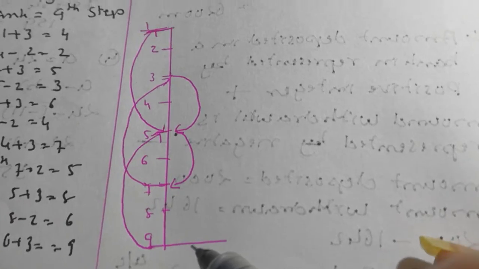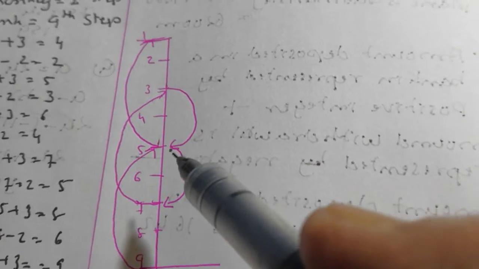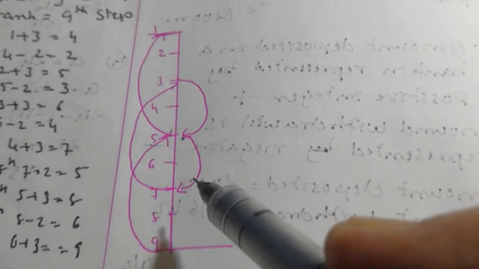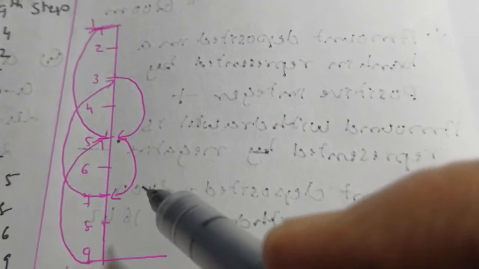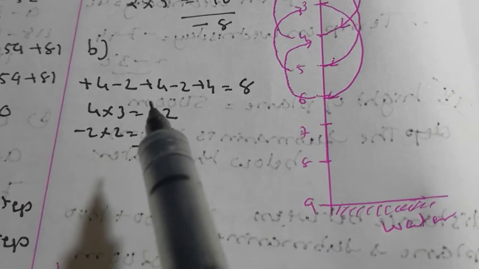In the same way, the monkey again, from inside, is going 4 steps up and 2 steps down. So up is taken as positive and down is taken as negative. So it is 4 minus 2, 4 minus 2, 4, is equal to 8.